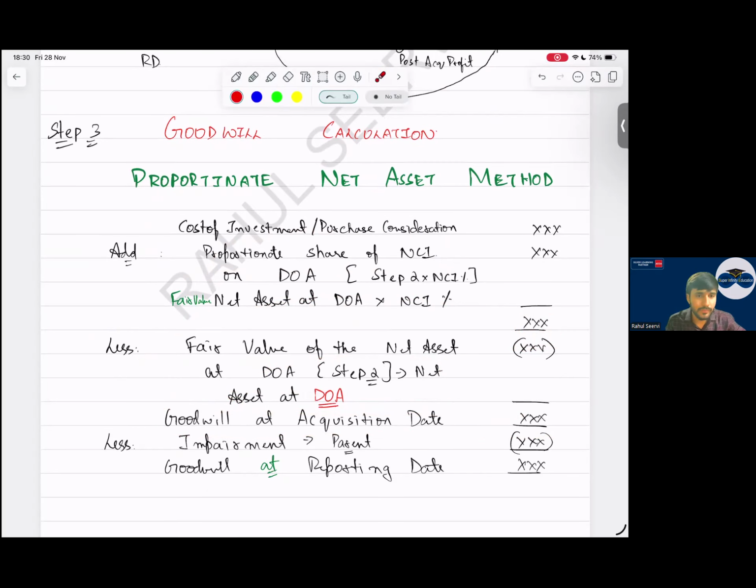Now either we will get goodwill or we will get gain on bargain purchase. If we get goodwill, we will record it in non-current assets. If we get gain on bargain purchase, do we record it? Yes or no? We will not record it. Understand that. Instead, where will we show this? We will show this in retained earnings, step number 5.